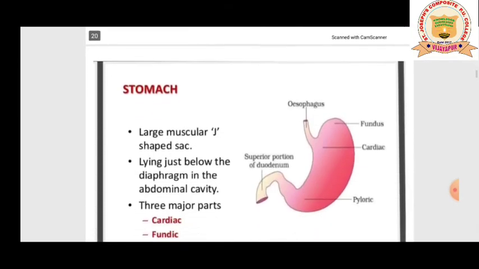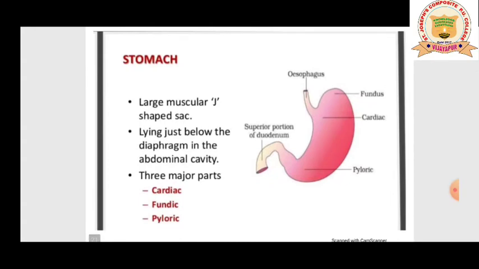So now come to the stomach. As the food enters, the next part of our alimentary canal is the stomach. It is a large muscular J-shaped sac. It's a sac-like structure lying just below the diaphragm in the abdominal cavity. So the stomach is located in the upper left portion of the abdominal cavity. We can say that it is a J-shaped sac-like structure located in the upper left portion of the abdominal cavity.